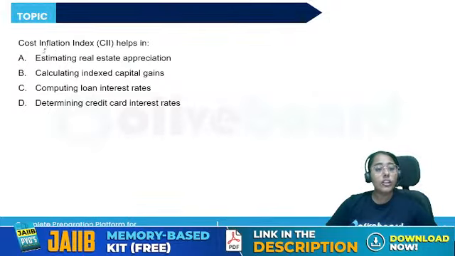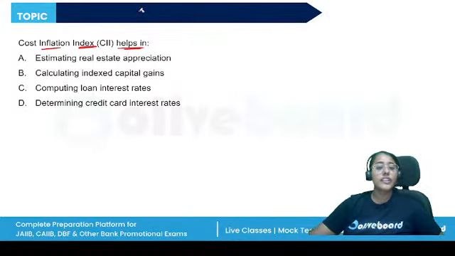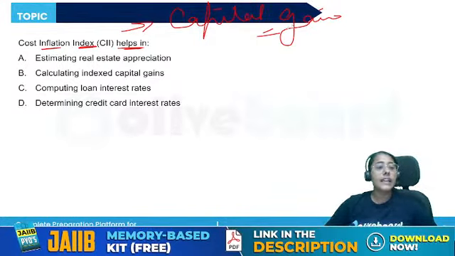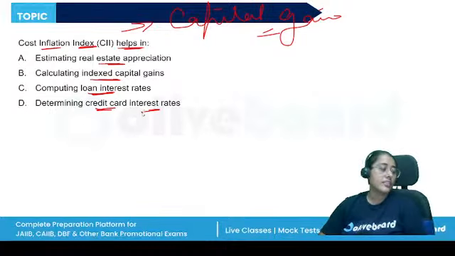Next, cost inflation index helps in. Now, cost inflation index again is a topic related to your capital gains calculator. Is it related to the estimation of real estate appreciation, calculating the indexed capital gains, computing the loan interest rate, determining the credit card interest rate?